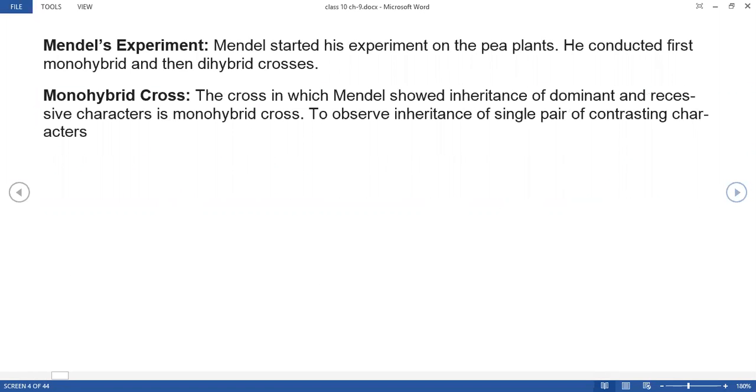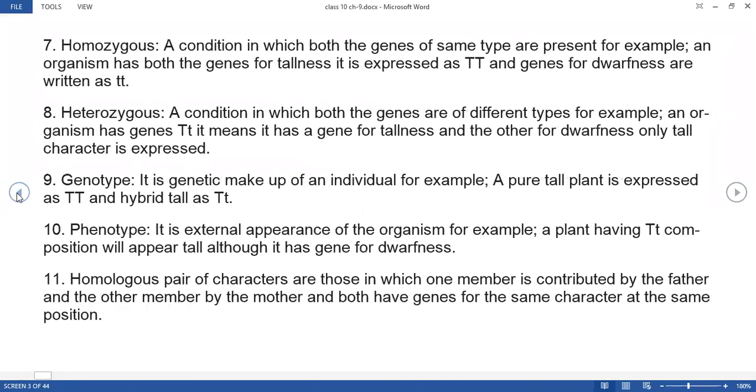Next is about Mendel's experiment, right? But before going to that, homozygous and heterozygous. Homozygous is a condition in which both the genes of the same type are present. For example, an organism has both the genes for tallness. It is expressed as capital T, and genes for dwarfness are written as small t, small t. So homozygous is a condition where both the genes are the same, right? Now, genes always occur in pairs, right? So you can see over here where I'm showing the cursor.